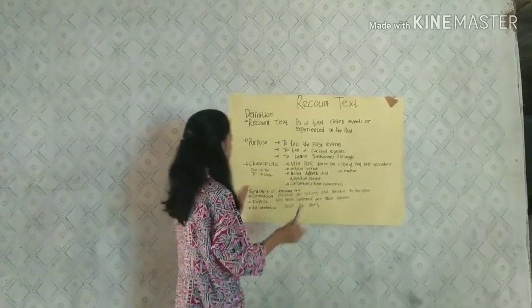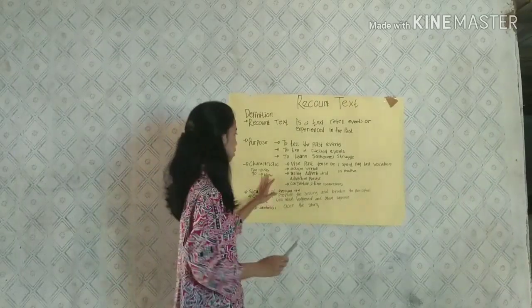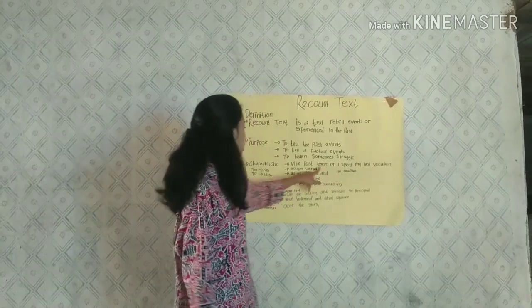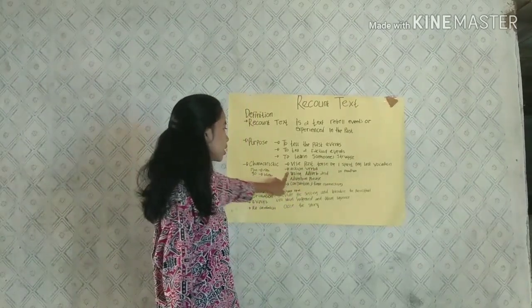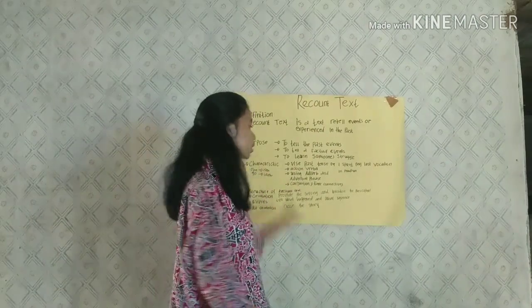And the next, about the characteristic of recount text. You can see for the characteristic, the first one, use past tense, action verbs, using adverb and adverbial phrase, and the last, conjunction and time connective.